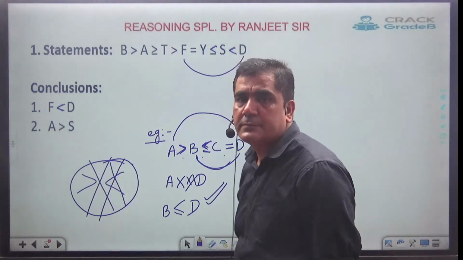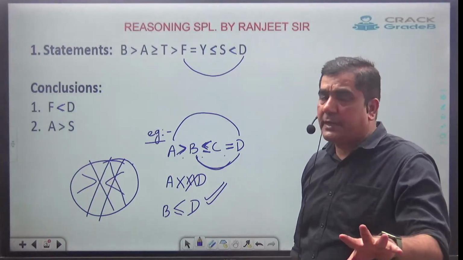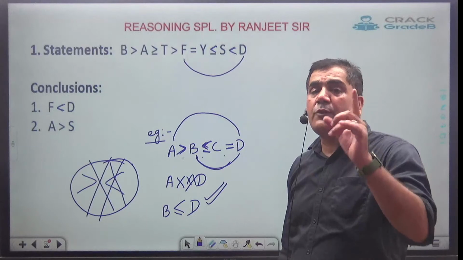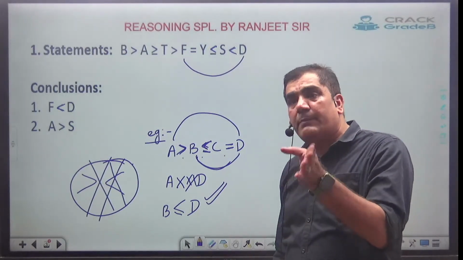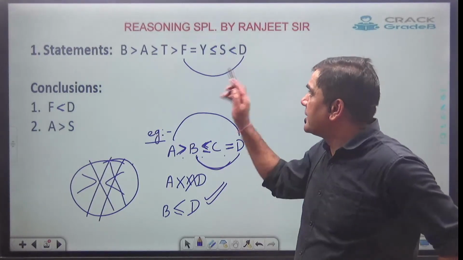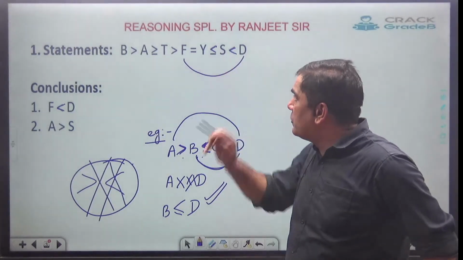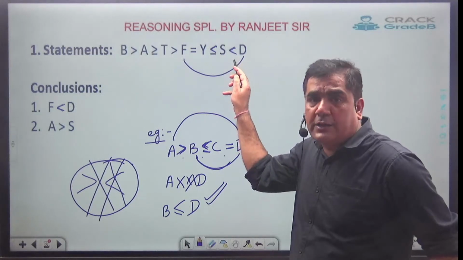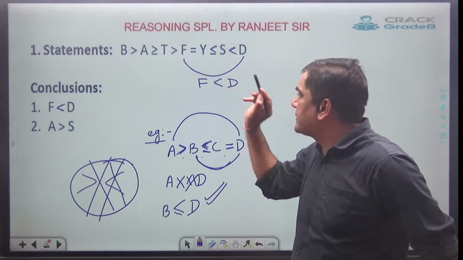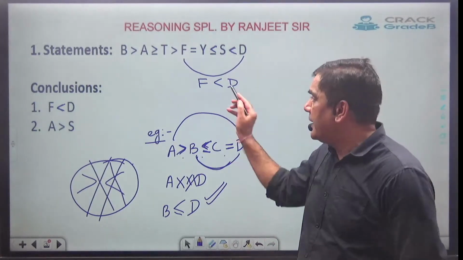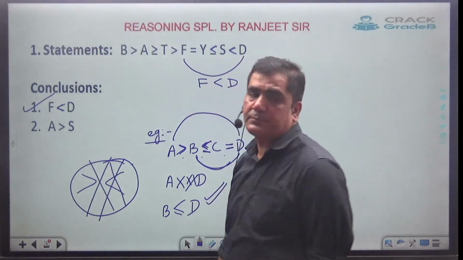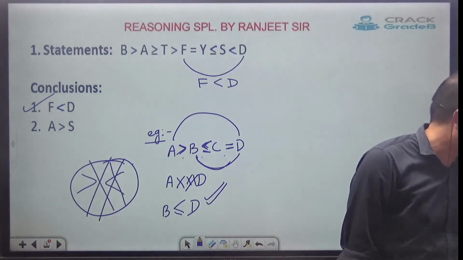Correct. Now since the relation is established, I will go for equal to. Under what condition should I take equal to? If all the symbols in between the two variables have equal to, I will take equal to. Now here just see, equal to is there, but equal to is not there. Means what? In between F and D, the only possible relation is that the face is towards D, and equal to is not going to come. The same they have given in the first, so the first is correct.